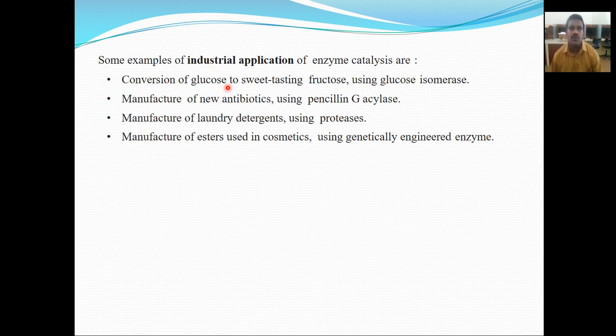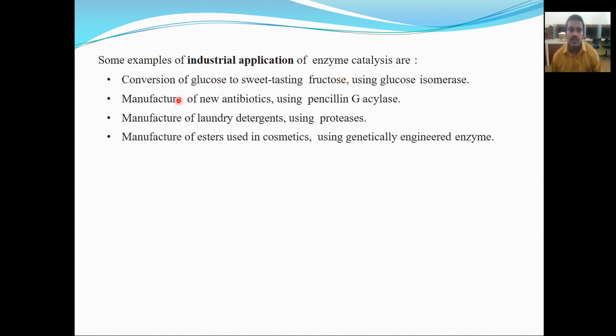Conversion of glucose to the sweeter-tasting fructose uses glucose isomerase. If you want to convert glucose into fructose, we use the enzyme glucose isomerase, which converts glucose into fructose.